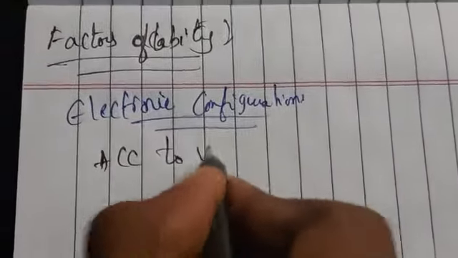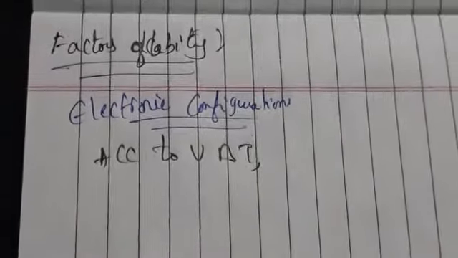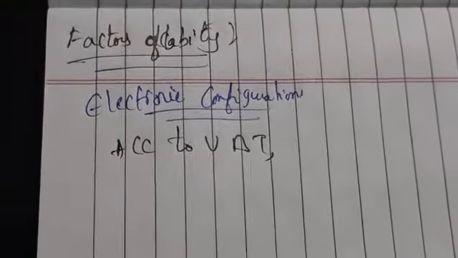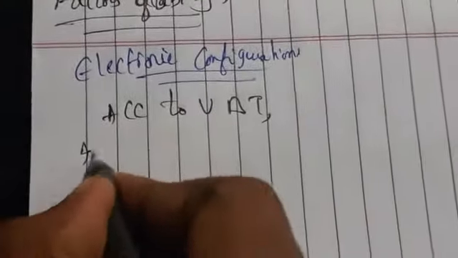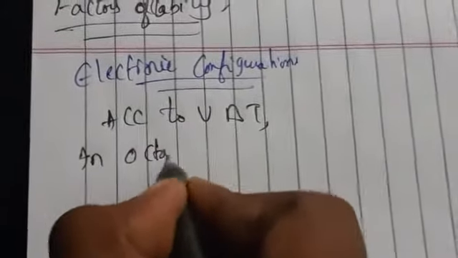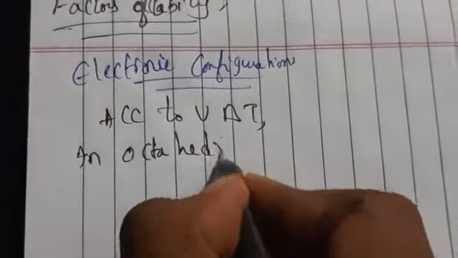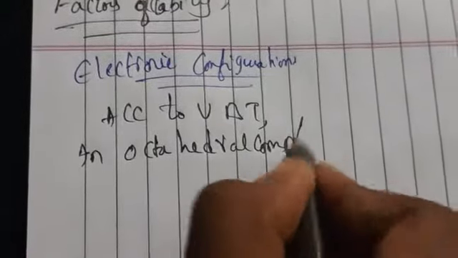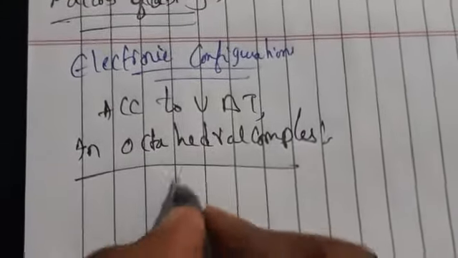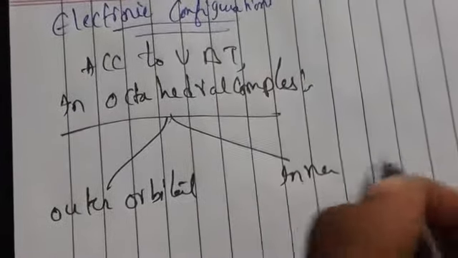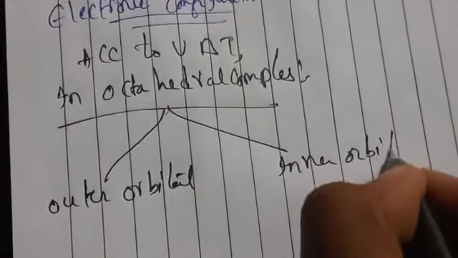According to valence bond theory, generally in octahedral complexes we have two types: outer orbital complexes and inner orbital complexes.